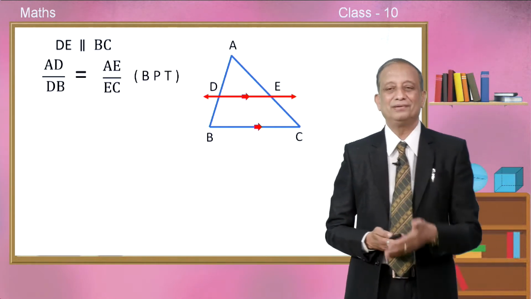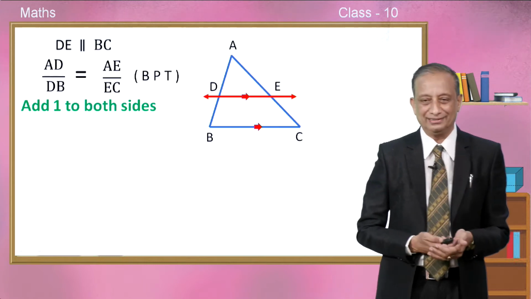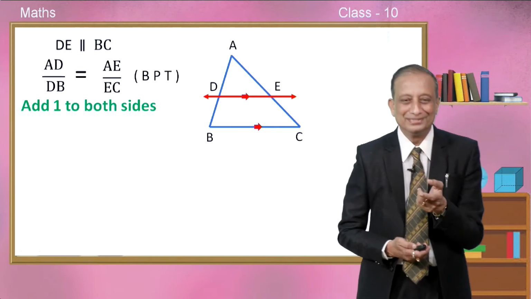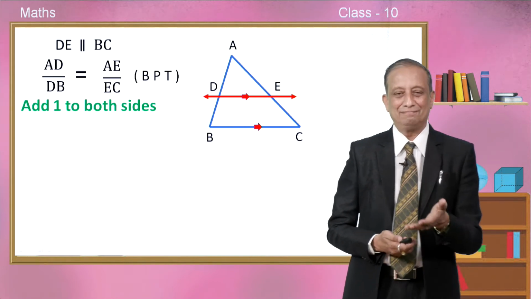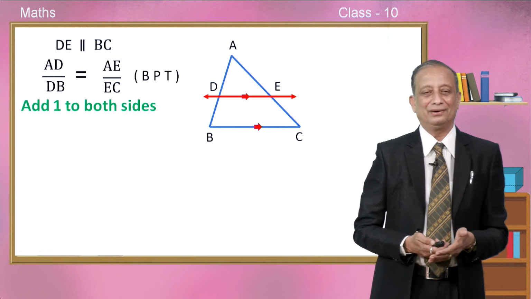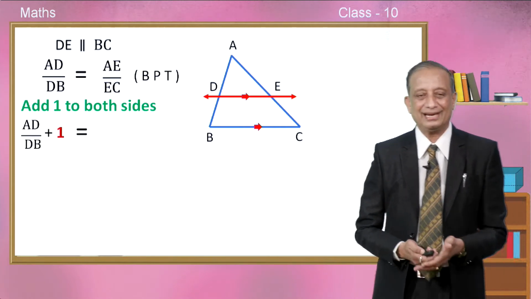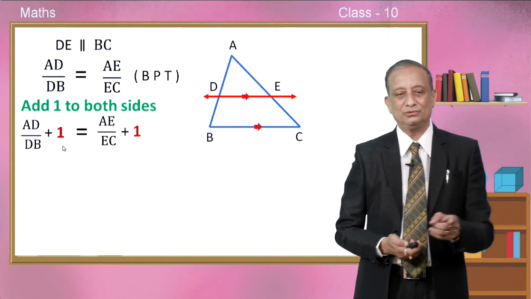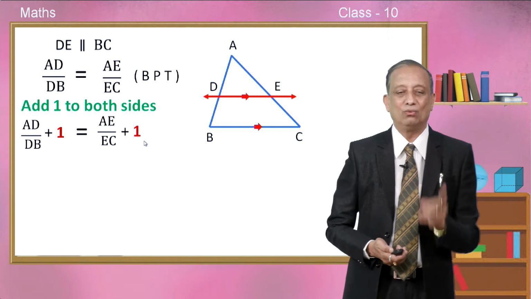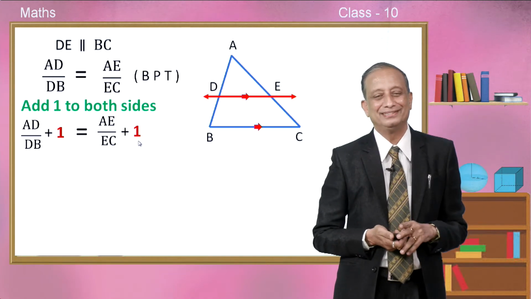It is quite simple. Just you add 1 to both sides children, adding 1 to both sides. Is it possible? Yes, it is definitely possible. Let us do it. Okay. So, AD divided by DB plus 1 is exactly equal to AE divided by EC plus 1. So, this is what meaning of adding 1 to both sides. Okay, now how to add 1 to both sides, children?